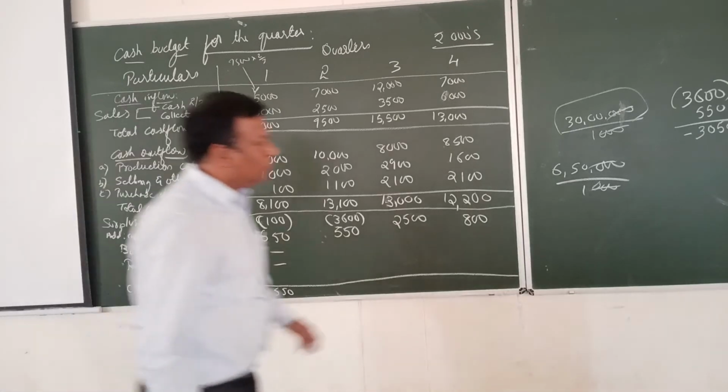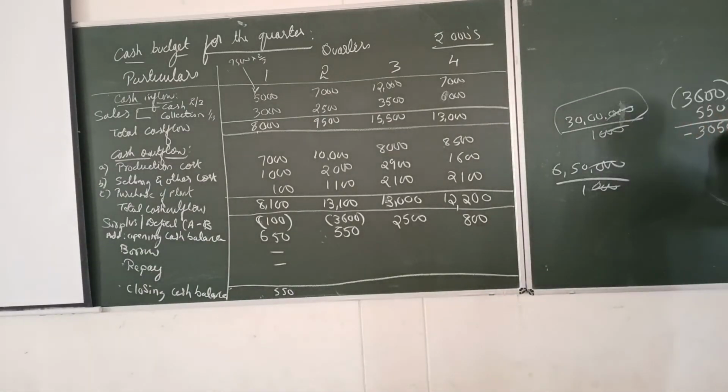So here 3,050 is already negative, plus 500, so 3,550 is the negative. So how much do we have to borrow? Suppose we borrow 3,550 minus 3,050. Is it correct?